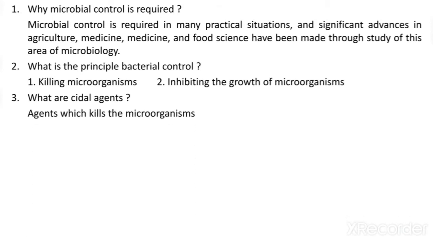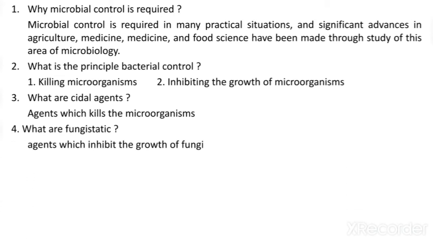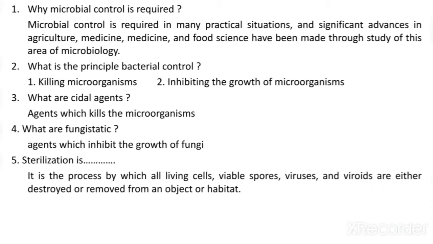What are cidal agents? So cidal agents are the agents which kill the microorganisms. Now we have to remember this because it's very important as far as CSIR and ICAR NET are concerned. Now what are fungistatic agents? So fungistatic agents are the agents which inhibit the growth of fungi. Now what is sterilization? So sterilization is the process by which all living cells, viable spores, viruses and virions are either destroyed or removed from an object or habitat.